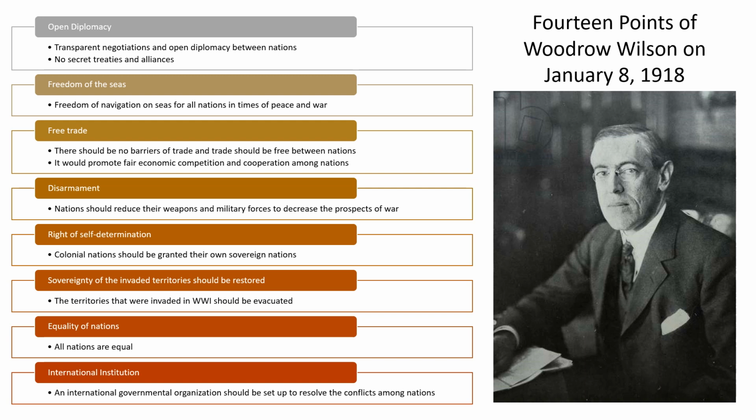Then the last point, international institution. Woodrow Wilson was the first person to give this idea of international institutions. Woodrow Wilson proposed that there should be an international governmental organization to resolve the conflicts among nations so that war is eliminated from the world. And we all know then the League of Nations was established, but it could not perform well. But still, Woodrow Wilson gave this idea, and today we all know that it is the idea of Woodrow Wilson that we have the United Nations.